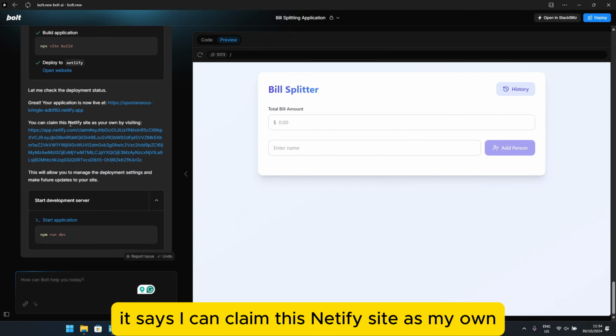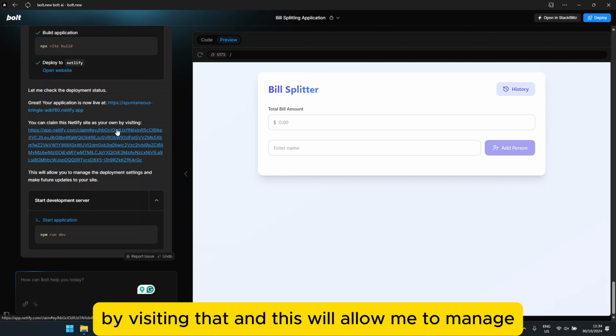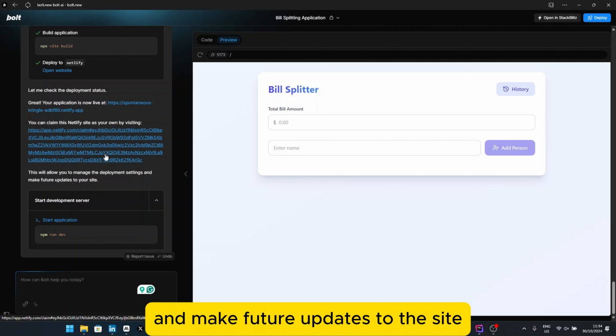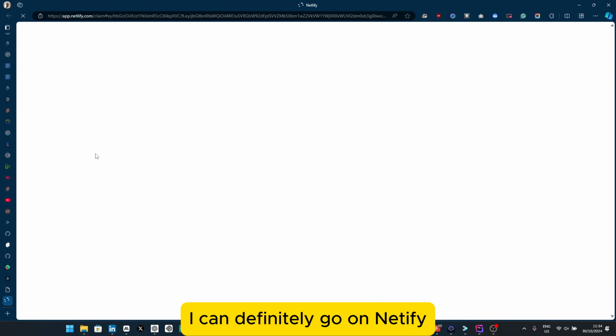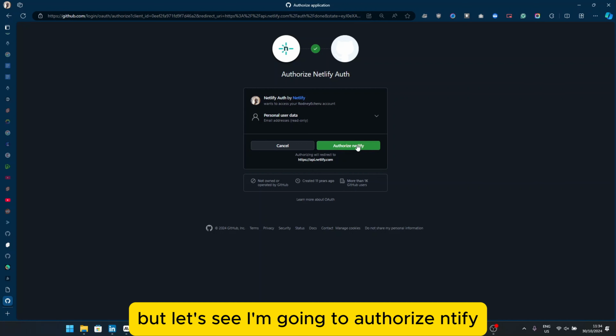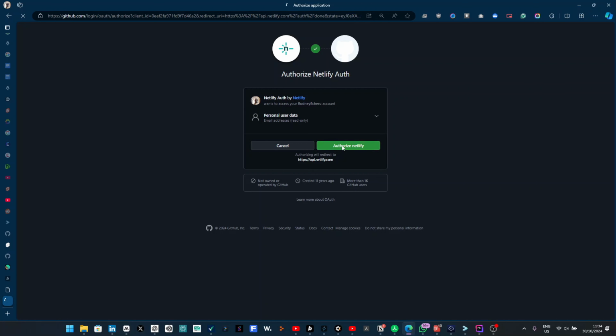It says I can claim this Netlify site as my own by visiting that, and this will allow me to manage the deployment settings and make future updates to the site. So in case I'm interested in keeping that, I can definitely go on Netlify. I can't say I have an account with them, but let's see. I'm going to authorize Netlify.